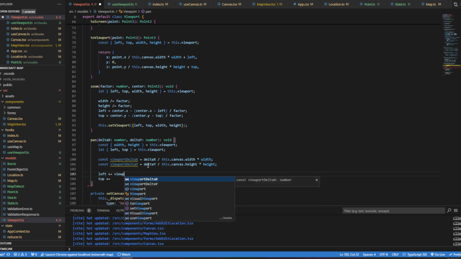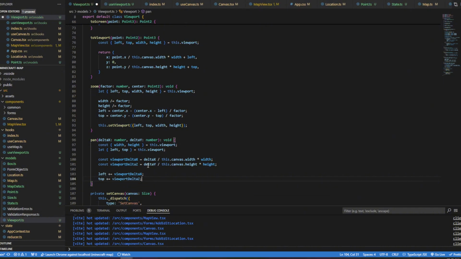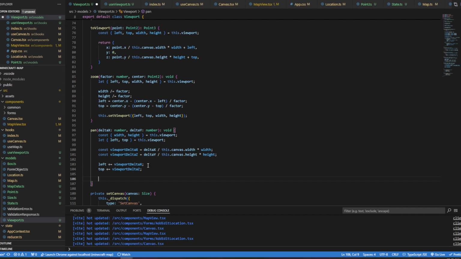So then we have viewportDeltaX and viewportDeltaZ. The y in the viewport's kind of irrelevant, as we've said. Top and height have to do with z, not y, and that's important to remember.